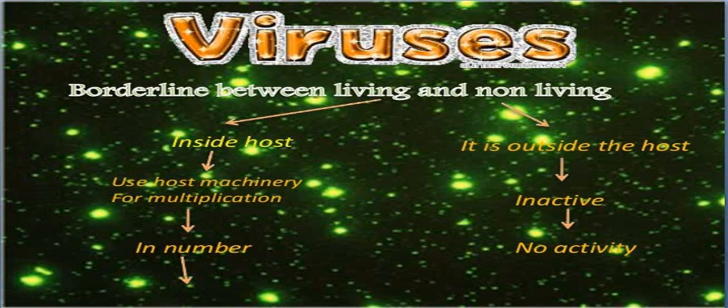The activities of viruses are innumerable, we can't count the different activities that it does. After that, it bursts the cell. When the duplicate copies are made, it bursts the host cell, then infects other cells.